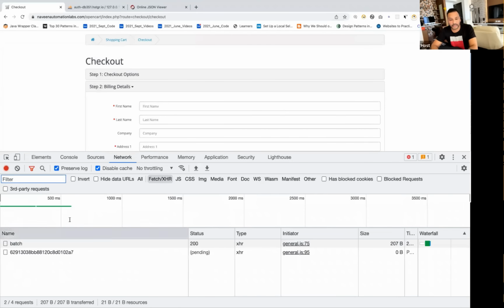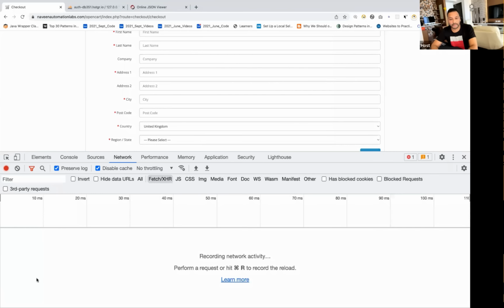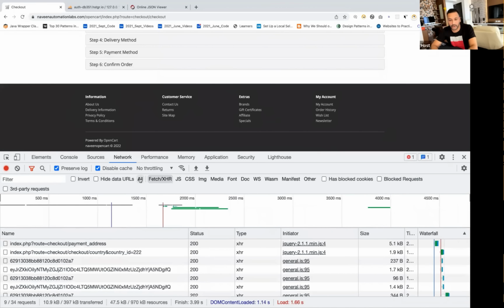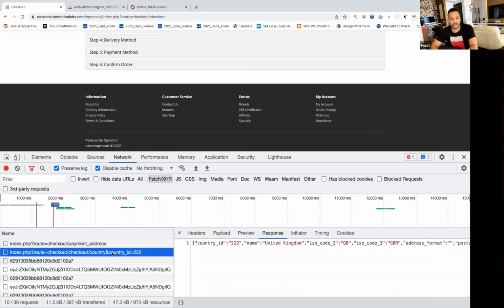And here you can inspect all the APIs. So see, whenever I go to the checkout page, you can observe and check all the APIs in the background, how many network calls are happening. So I'll do one thing. I'm going to refresh this page once again. If you refresh this page, instead of clicking on All, you click on Fetch/XHR, right? So all the HTTP requests will be shown. And here you can see this is an API running in the background. This is another API running in the background.